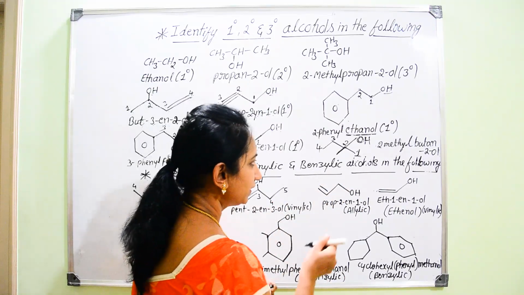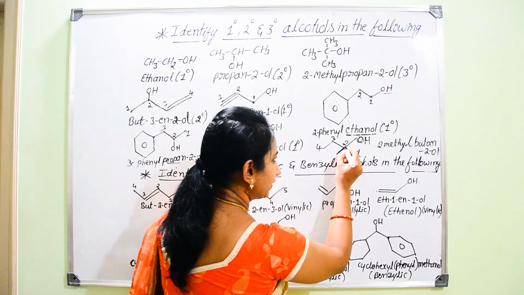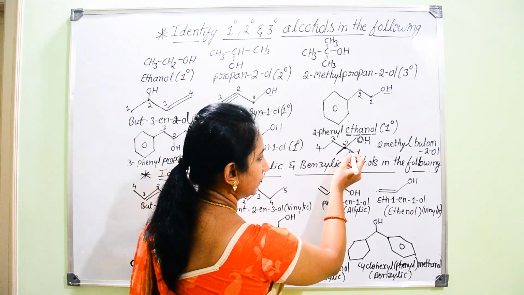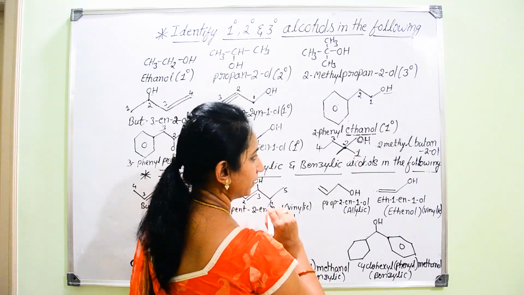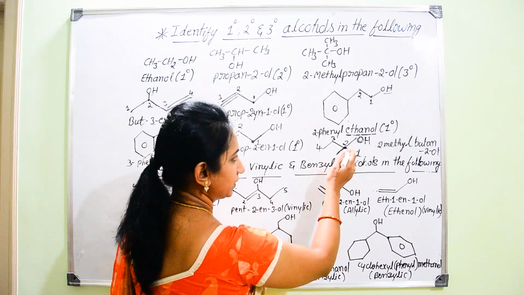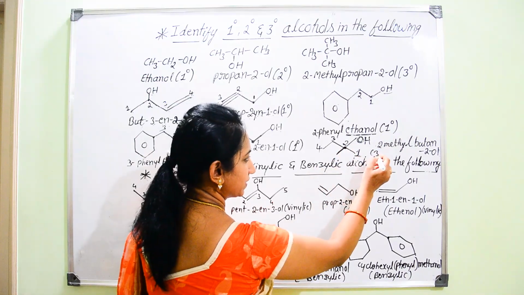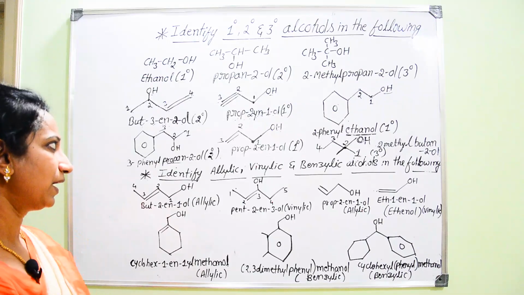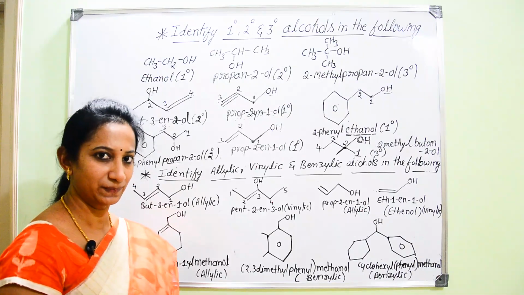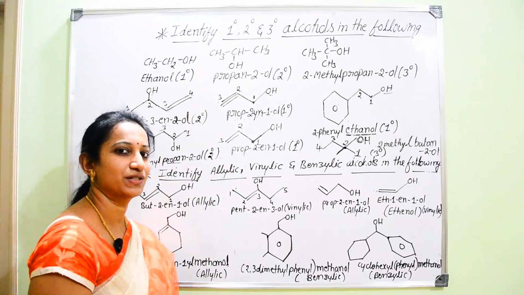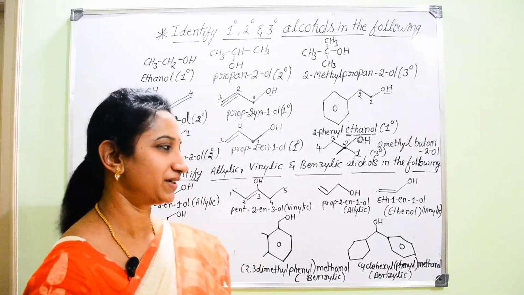Here we can consider this central carbon atom. Here one bond, here one bond, here one bond and here one bond. So, it is attached to 3 other alkyl groups here. Hence, it is considered as tertiary alcohol. I hope now it is very much clear for you people. You can now easily distinguish which are primary, which are secondary and which are tertiary.